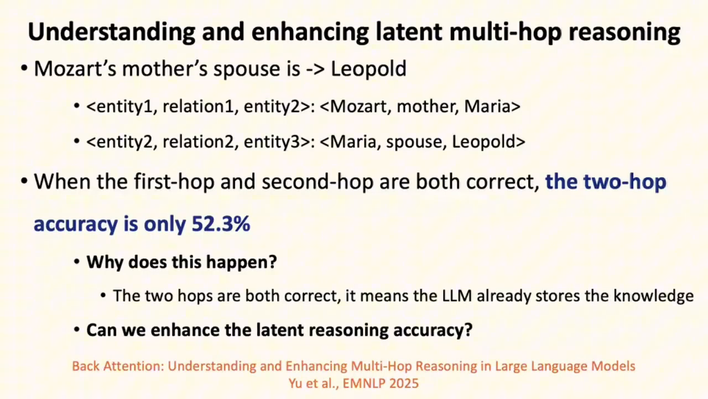correct answer. We find that even though the first hop and the second hop are both correct, the latent two-hop accuracy is only 52%. This means that the mechanism has some problem, because the knowledge of both two hops is stored in the LLMs.